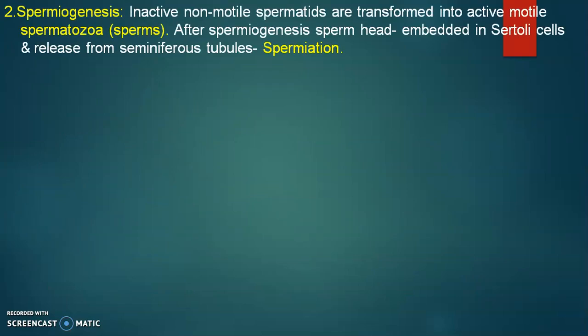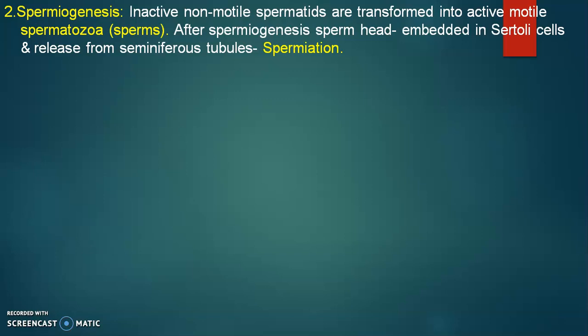Then second main step, spermiogenesis. Inactive non-motile spermatids are transferred into active motile spermatozoa, nothing but sperms. This process is called as spermiogenesis.